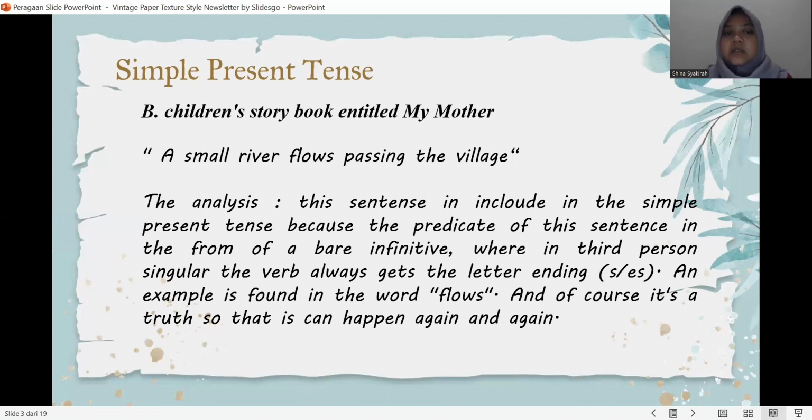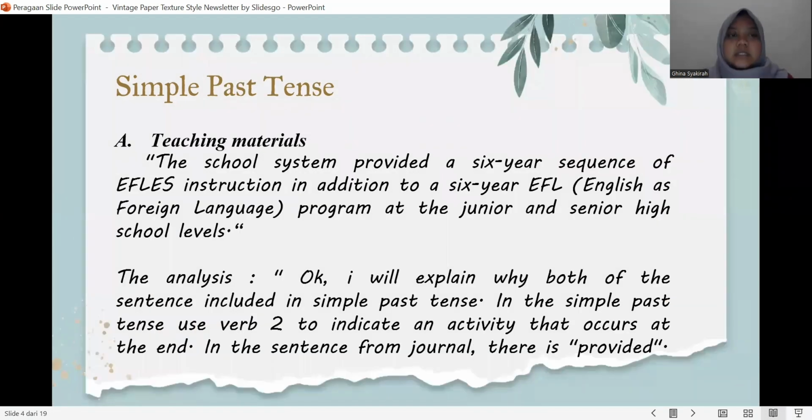An example is found in the word flows, and of course it's a third person, so it can happen again and again.